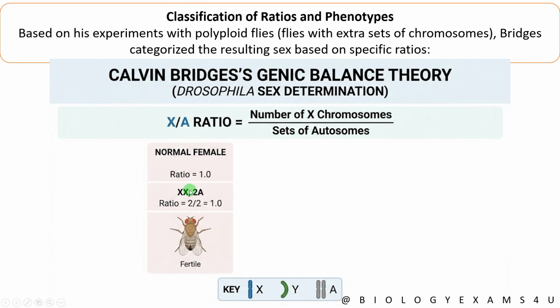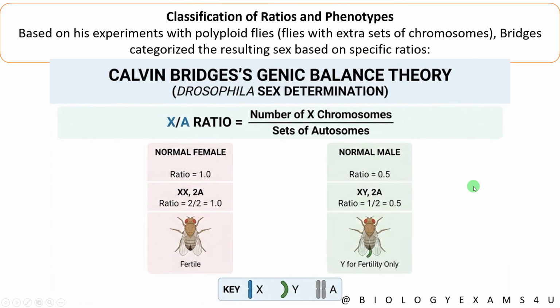In females, there are 2 X chromosomes. Therefore, the number of X chromosomes is 2, whereas the sets of autosomes is 2, since it is diploid. 2 by 2 is 1. If the ratio is 1, it will be a normal female. Whereas in male, there is XY, so there is only 1 X chromosome and 2 sets of autosomes. That is 1 by 2, that is 0.5. If the ratio is 0.5, the phenotype is a normal male.